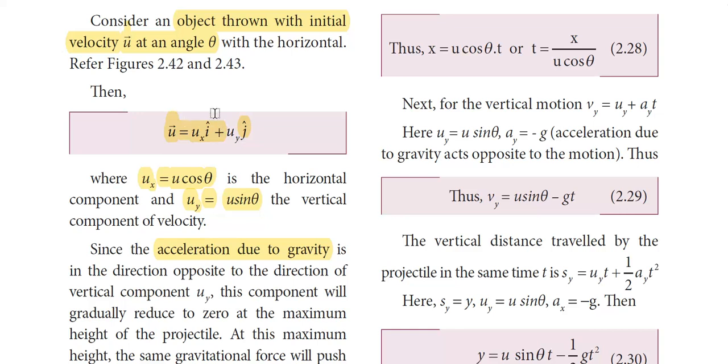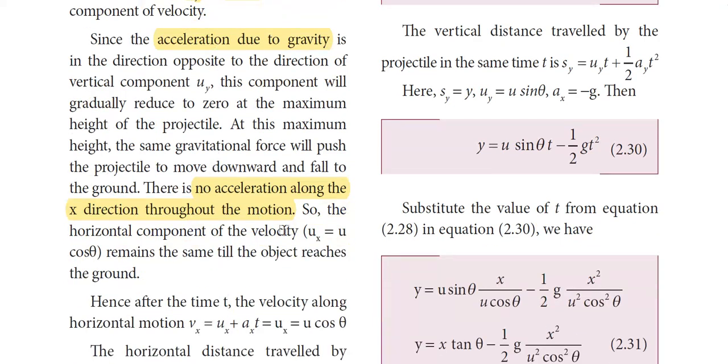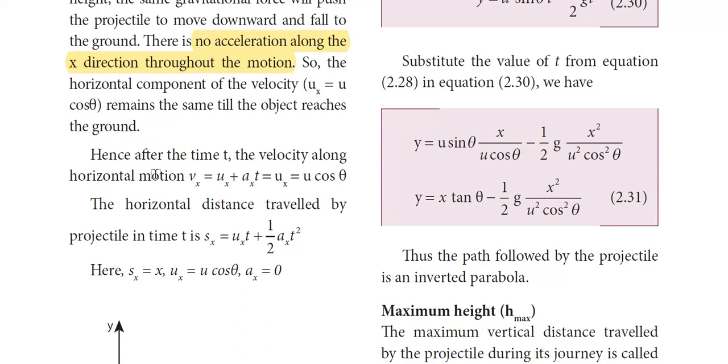So initial velocity will be so much. The velocity along the horizontal direction ux is equal to u cos theta, whereas the velocity along the vertical direction uy is equal to u sin theta. Acceleration due to gravity acts along the downward direction. So along the x-axis there is no change in velocity, whereas along the y-axis there will be a change in the acceleration, which is minus g. Right. After a time t, the velocity along horizontal motion is given as vx is equal to ux plus ax into t.